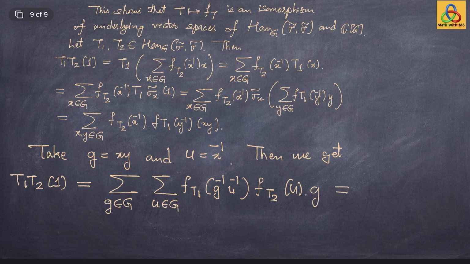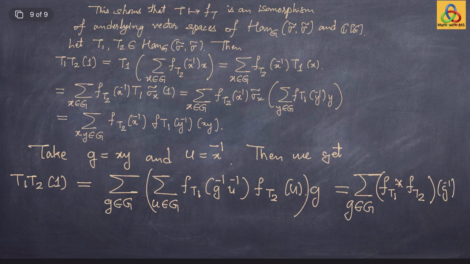Observe this inner sum which is put in the brackets. What is this sum? You may recall that this is simply convolution of the functions f of T1 and f of T2 in the group algebra CG. So this is the same as summation as g runs in the group G and f of T1 star f of T2, and this element acting on the g inverse times the group element.